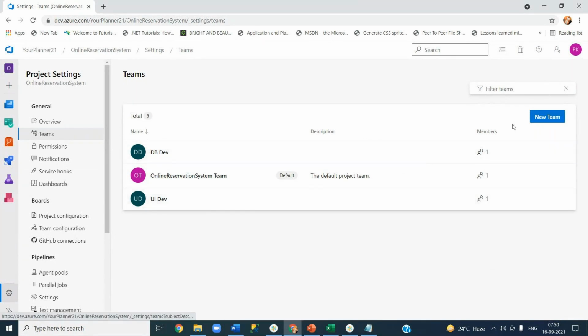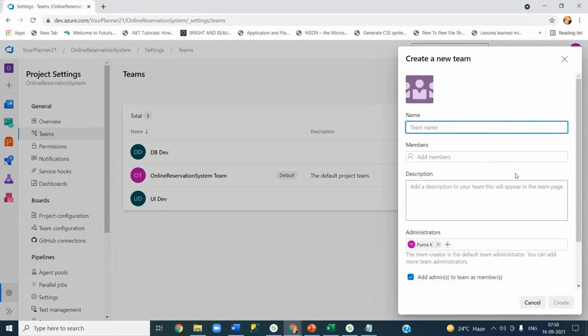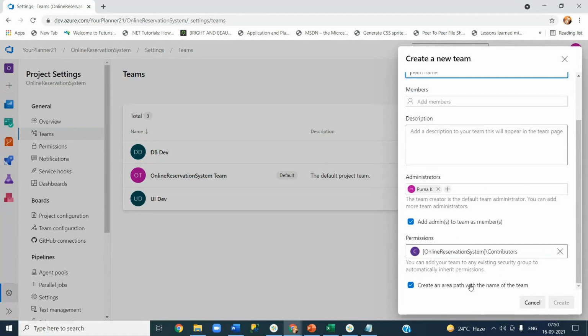Is it mandatory to create an area path when you are doing it? No, it's not mandatory. But if you do it at the time of creation of your team, it will get the same name so that you don't get confused. But there might be some situations where you don't want to create an area path when you create a team. Okay, let's uncheck this one if that is the case.